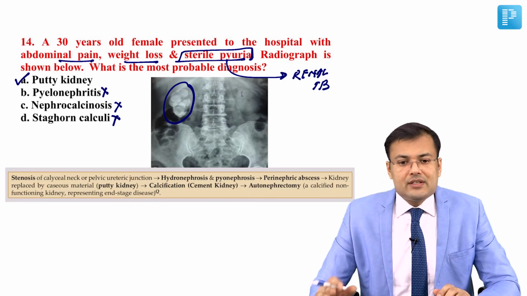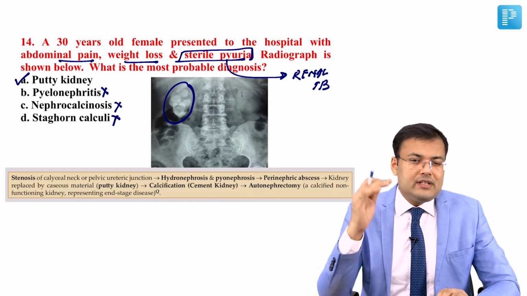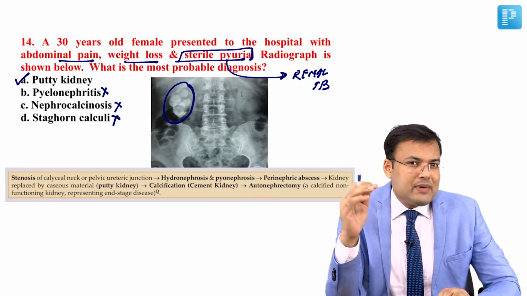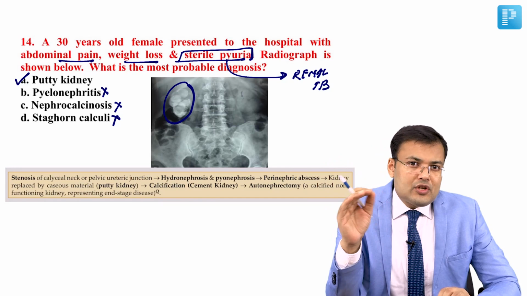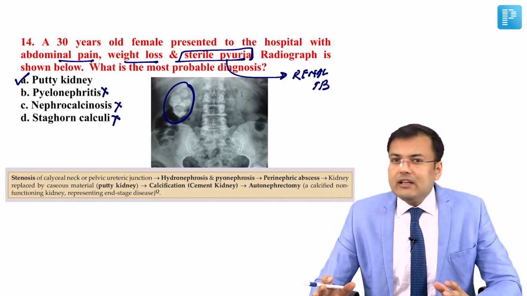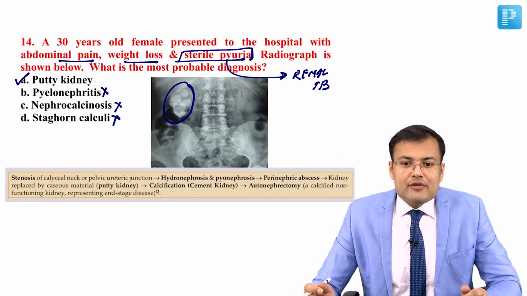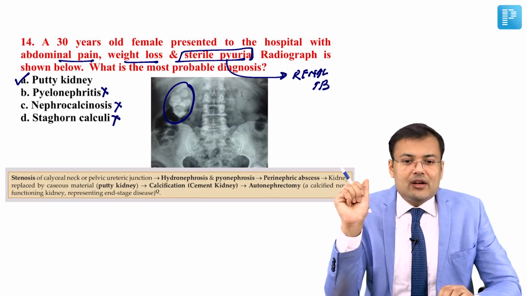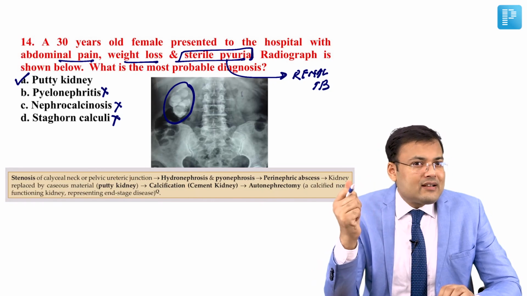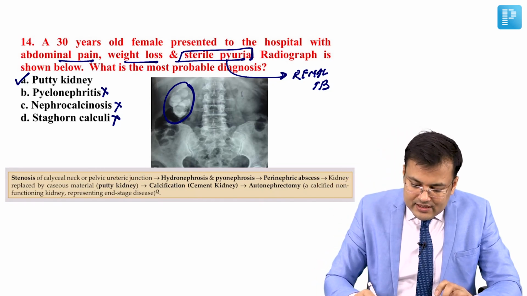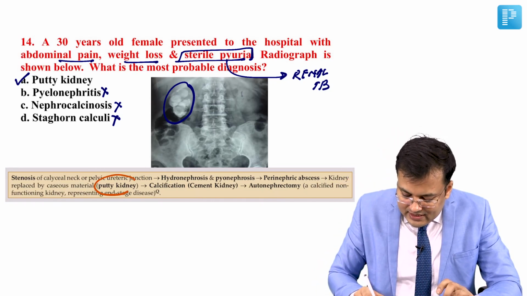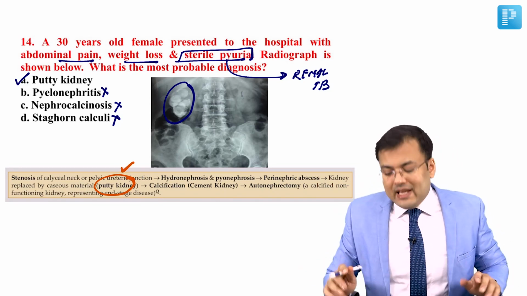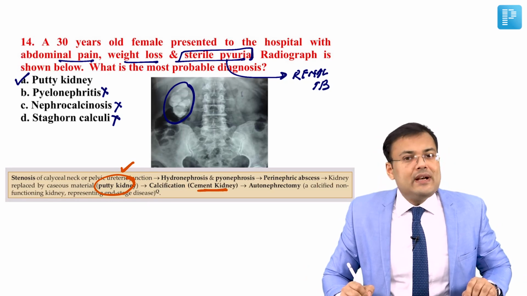Now see the screenshot. This is from Surgery Sense. What's the problem in renal tuberculosis? Initially, there is stenosis of the calyx or stenosis at the pelviureteric junction, and whenever there is obstruction, what will happen? Obviously there will be hydronephrosis and pyonephrosis. Actually speaking, in tuberculosis there is caseous necrosis, and after that there is scattered calcification. So this caseous necrosis leading to scattered calcification is putty kidney, and after that the kidney is completely calcified, and that is what? Cement kidney.